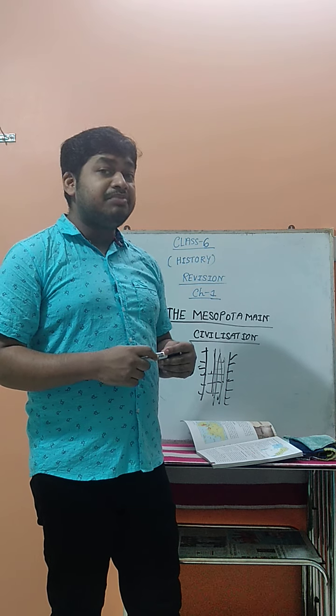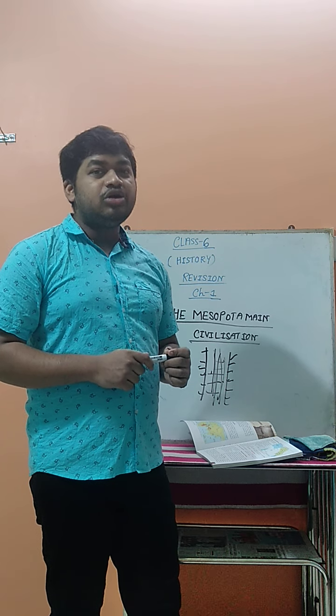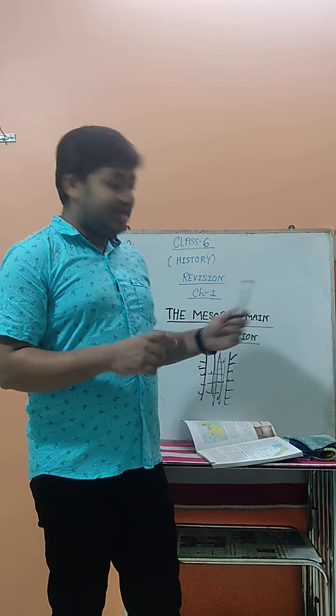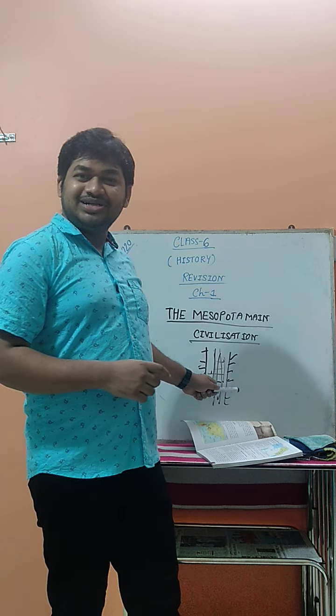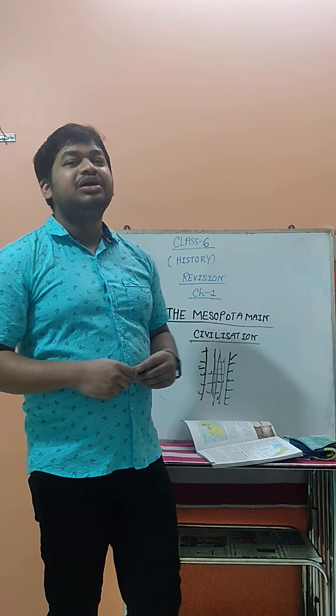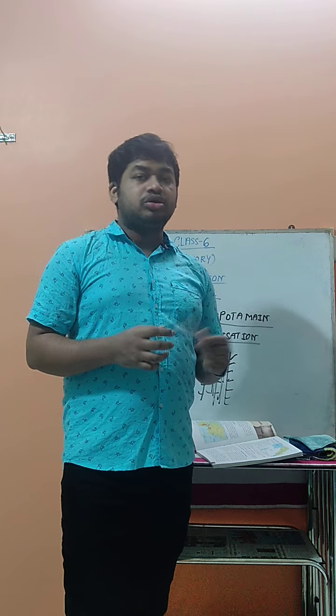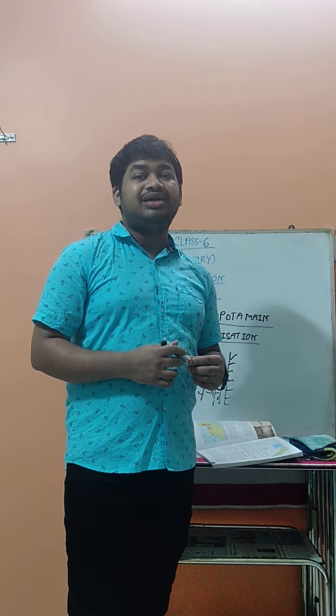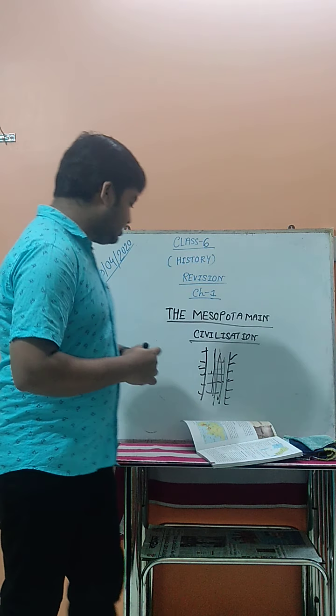Now you know what is the meaning of Mesopotamia? The meaning of Mesopotamia is land between two rivers. That is the meaning of Mesopotamia. Okay. Now again you have to discuss the Mesopotamian civilization. It started from which year? That is between 3500 BC to 600 BC. These things you have to remember.